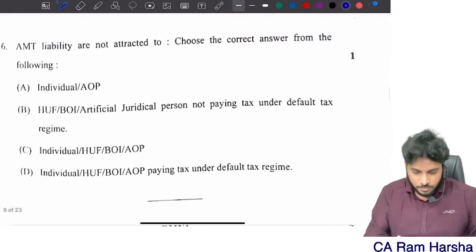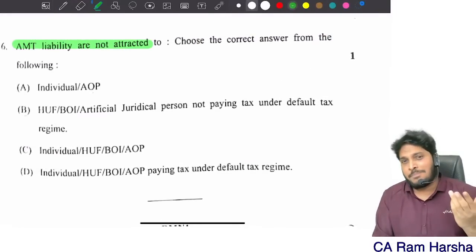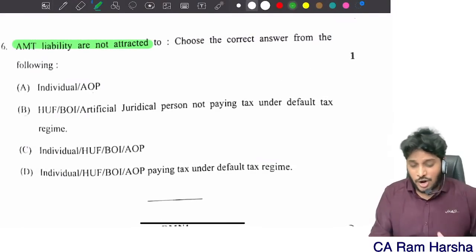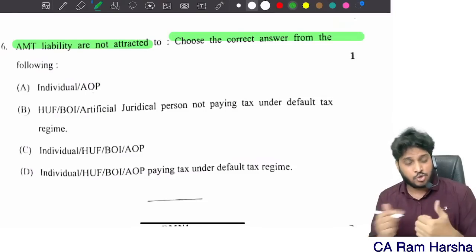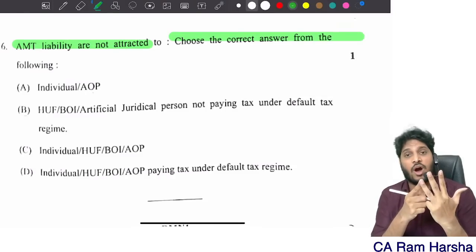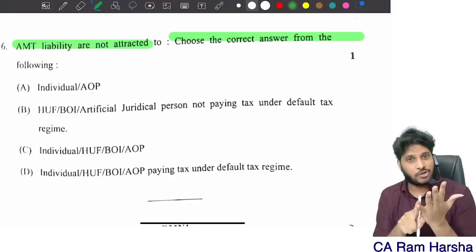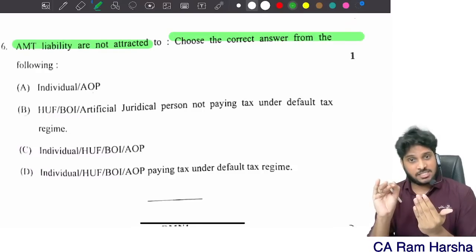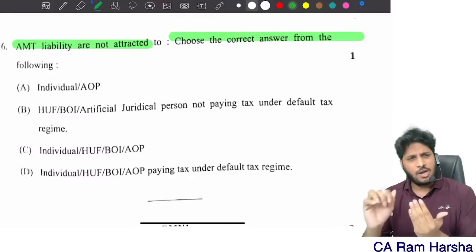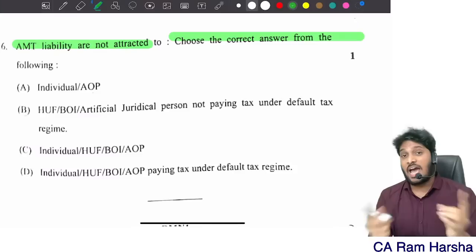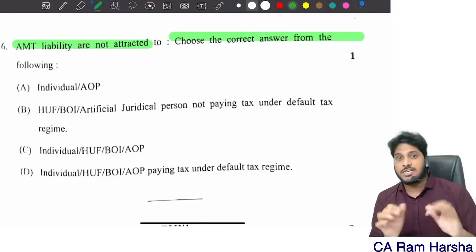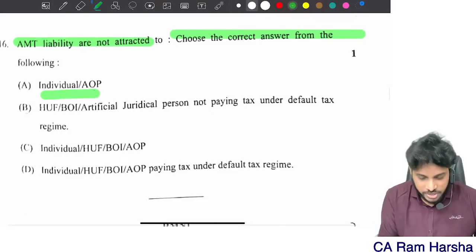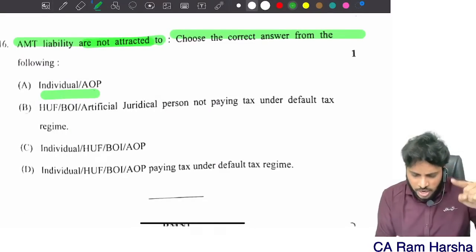Next. AMT liabilities, fantastic. AMT liability is not attracted to whom? AMT liability does not apply. First of all, AMT is applicable to whom? Individual, HUF, AOP, BOI, artificial judicial persons. First of all, yes or no? Who are not paying tax under 115BAC, optional, default tax regime, and are having deduction under 35AD, 10AA, 80QQB, 80RRB, 80JJA. Correct? Simple. So, it is AMT liability is not attracted to individual, AOP.